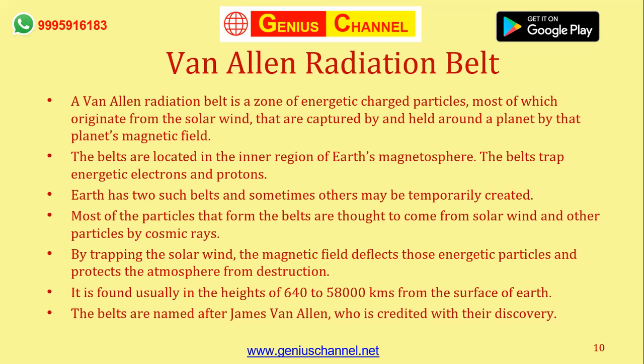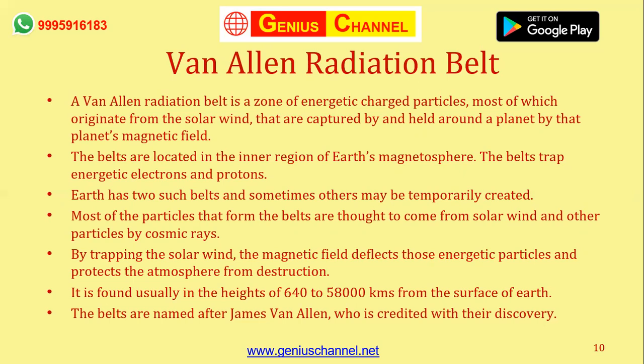Normally or permanently there are two such belts. As we mentioned in the starting, one is the inner radiation belt and one is the outer radiation belt. Some of them can be temporarily created as well. Now, where do the charged particles trapped in this radiation belt come from? They come from two sources. One is the cosmic rays, and the other one is the solar winds, but it is mostly from the solar winds.